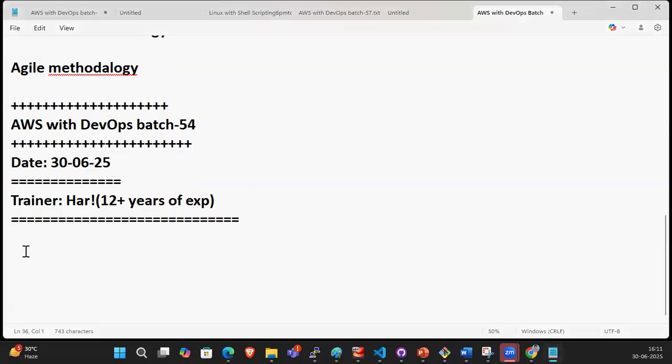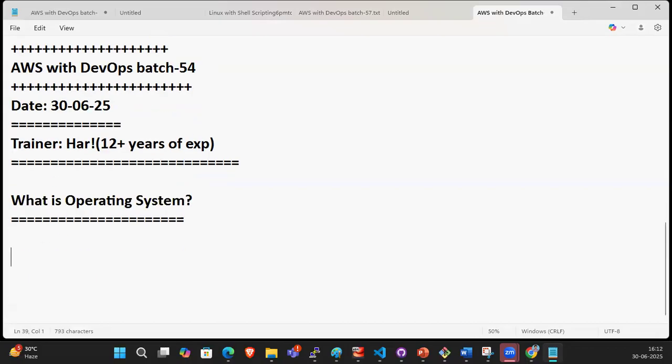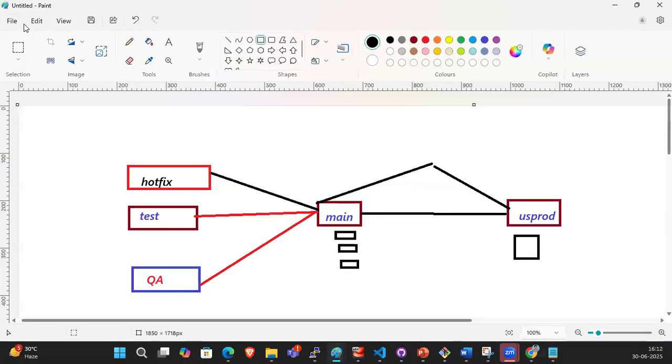Krishna, so you know, right? What is OS? Types of OS. Yes, yes. So what is an operating system? I'm asking only Bhushan and Ishwar. You don't know, right? We will tell you, guys.